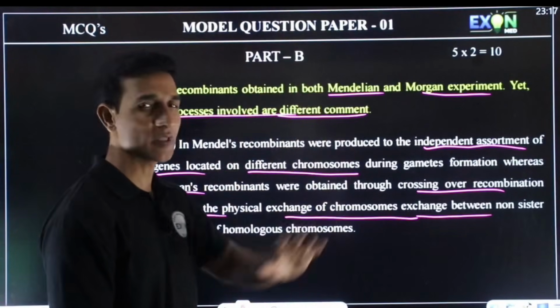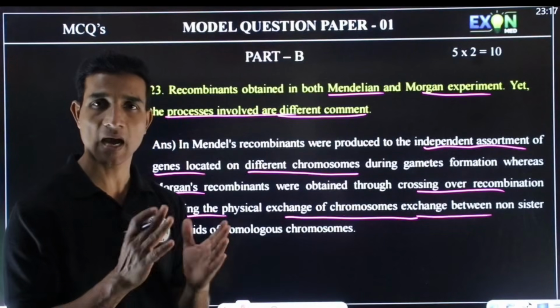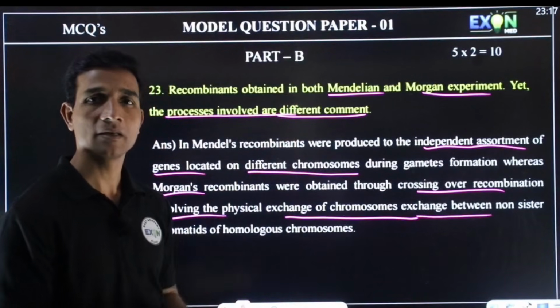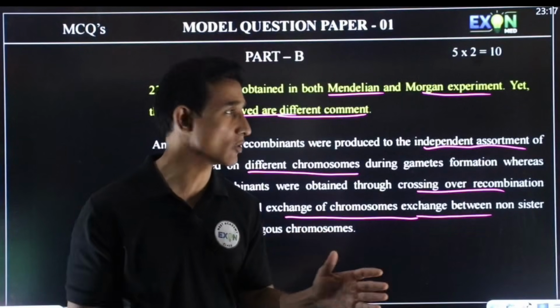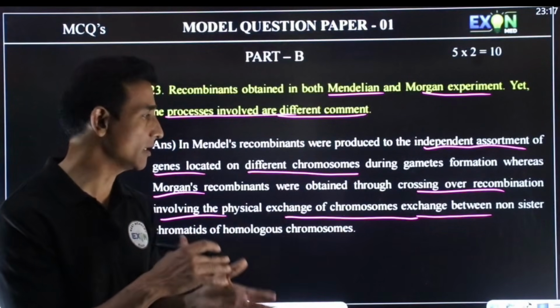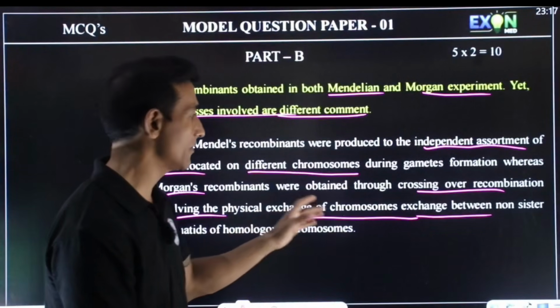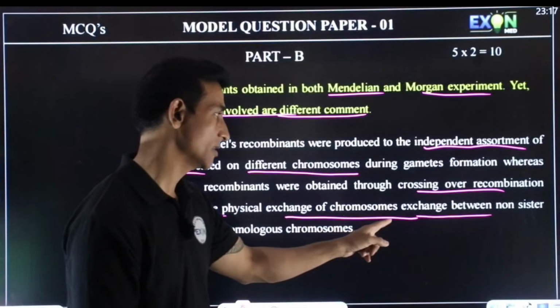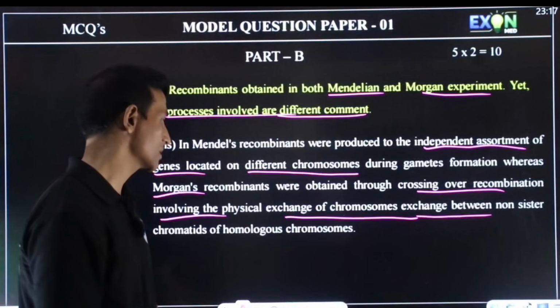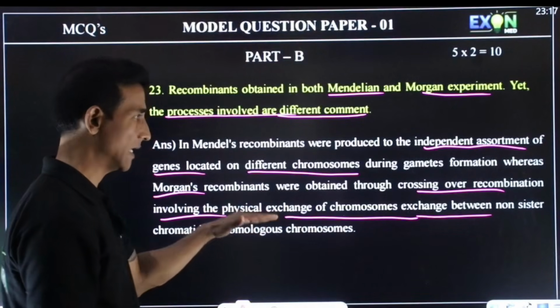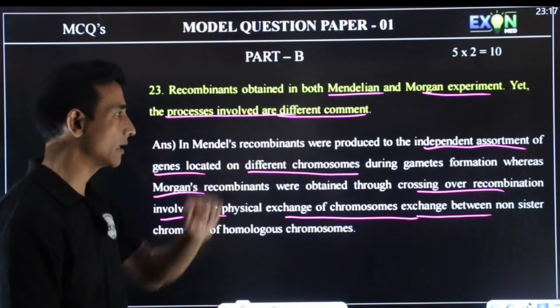So recombinants in Mendel's and Morgan's experiments are different because the characters Mendel selected for the experiment were present on different chromosomes, but in Morgan's they were present on the same chromosome and were linked with each other. So there is exchange between non-sister chromatids of homologous chromosomes, hence they are linked, but these are not linked.